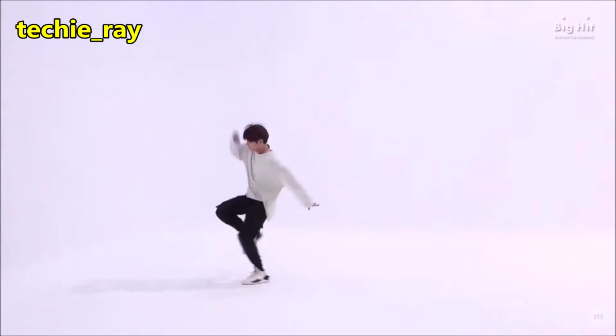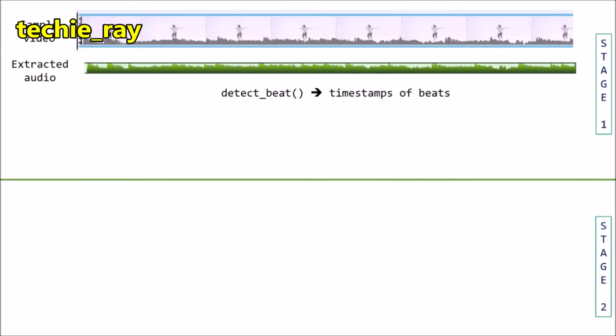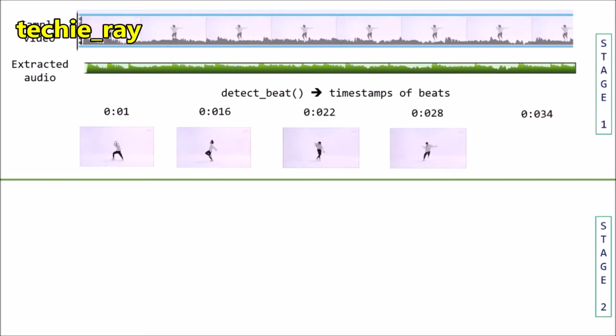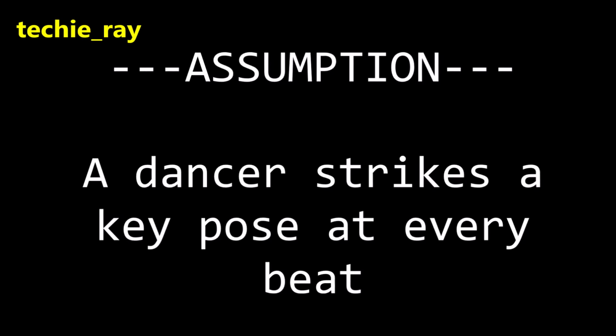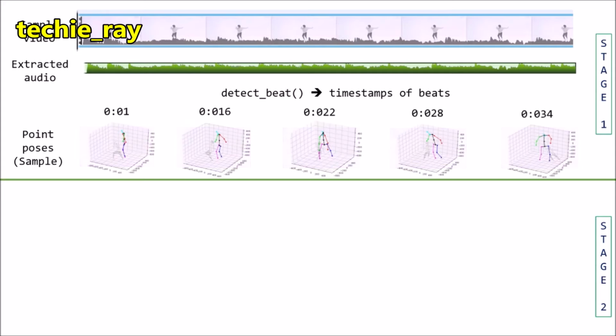So there are two key stages. In stage 1, the app takes in a sample dance video and cuts it into still frames. The app also extracts the audio from the sample video and finds the timestamps of heavy beats. The app then finds the relevant frame for each timestamp. The assumption is that a dancer usually strikes a key pose at every beat. These will be our point poses. The app then estimates the 3D coordinates of each point pose.